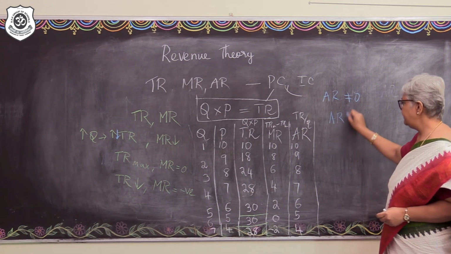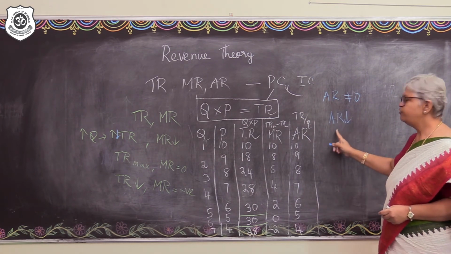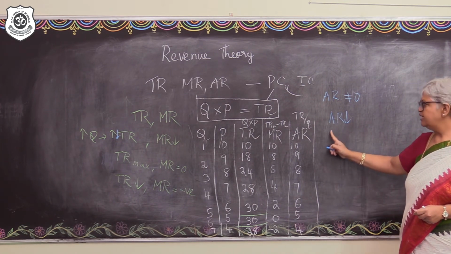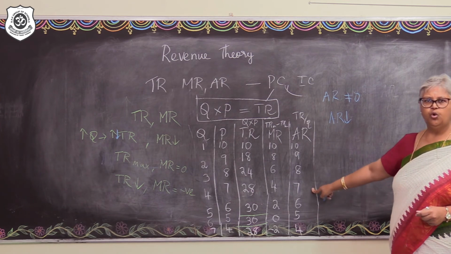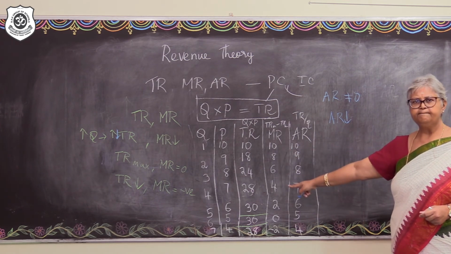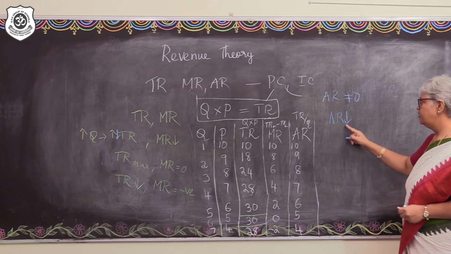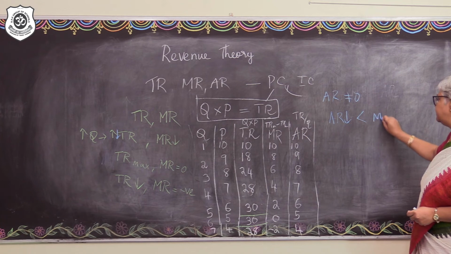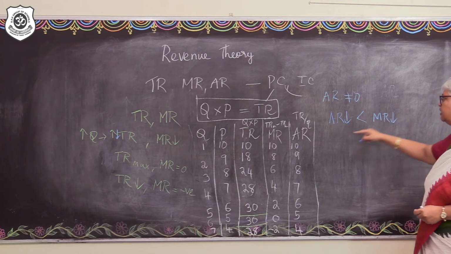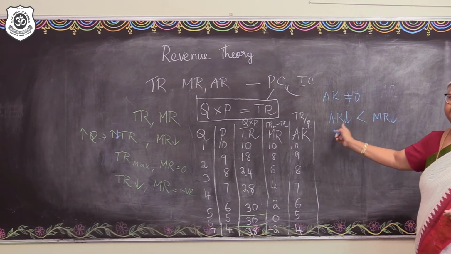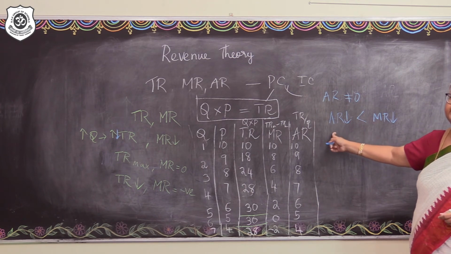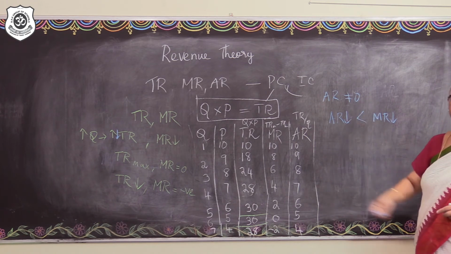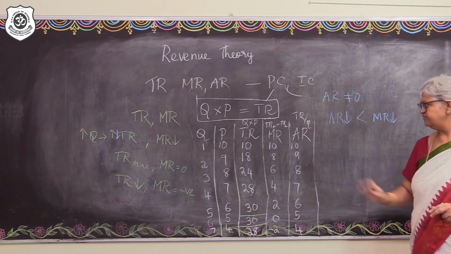Then AR, it is falling, and the fall in the average revenue is much slower than that of the fall in the MR. Fall in the AR is much lesser than fall in the MR. MR also falls, AR also falls. The fall in the average revenue is more steady and more slow, and it never becomes 0, nor does it become negative. That's what we observe here.